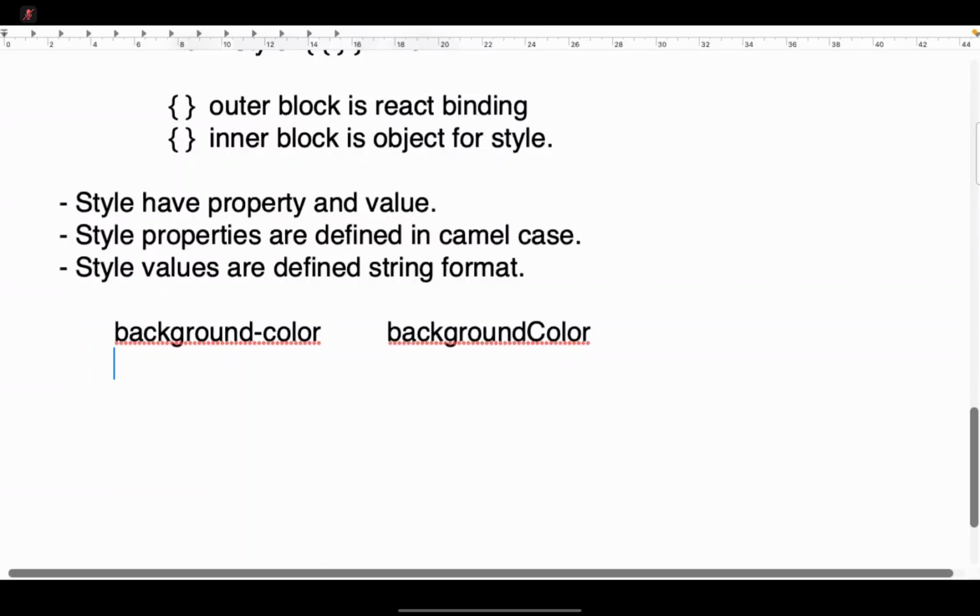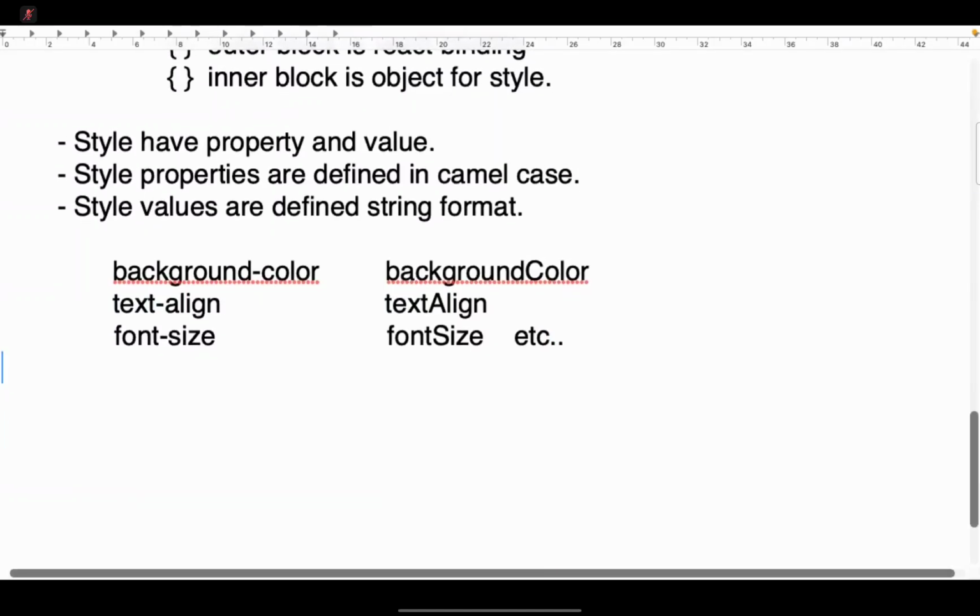In general, we have text-align. Here, how do we write textAlign? Understood? Generally, you have font-size. Here, you have to write fontSize. Like this, you need to put the styles. You have to write the styles in this way.